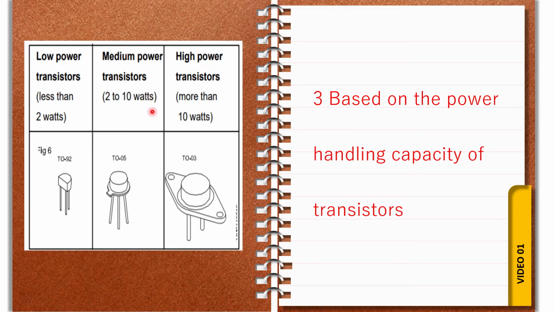More than 10 watt, we say high power transistor. So there are 3 types: low power, medium power, and high power transistor. Keep in mind.